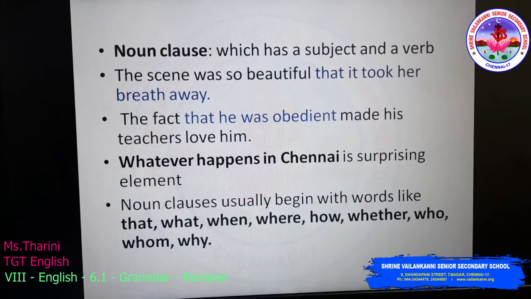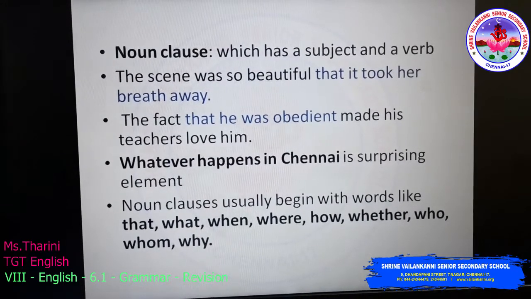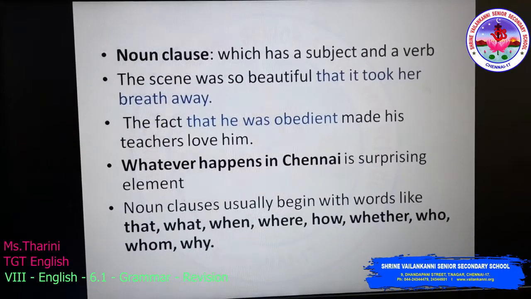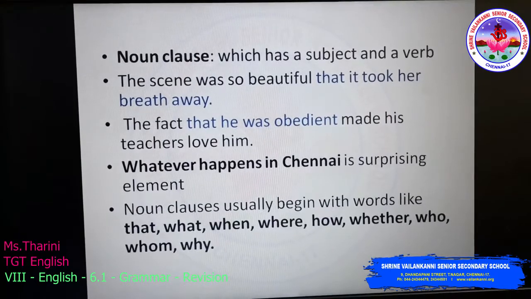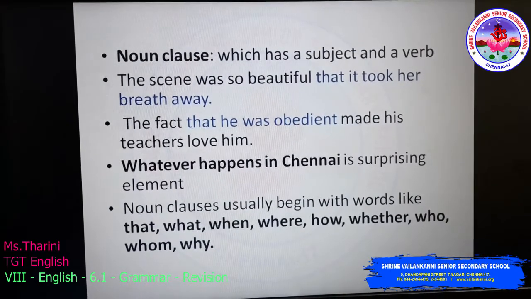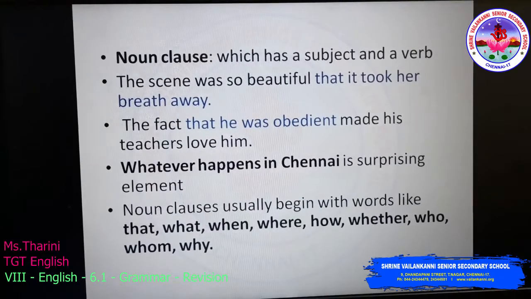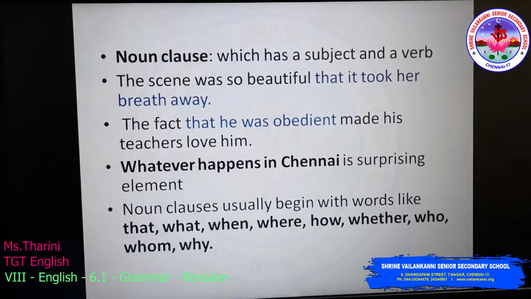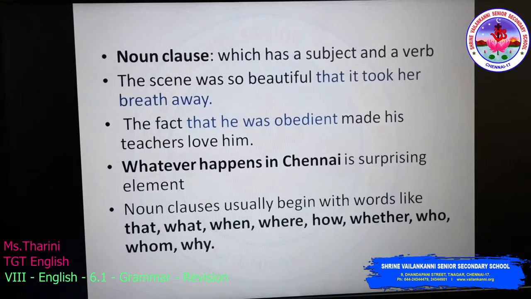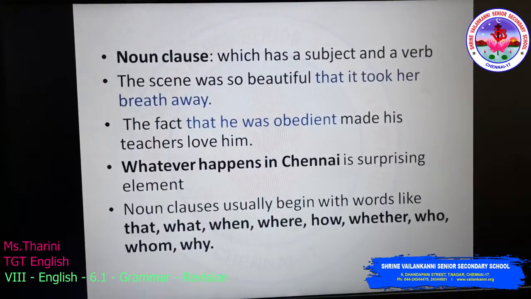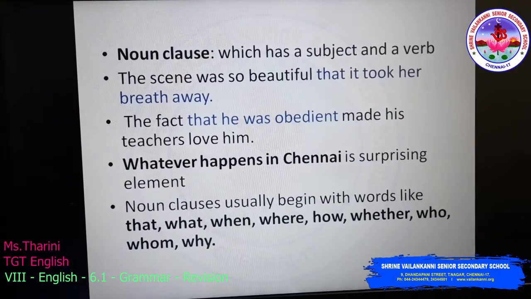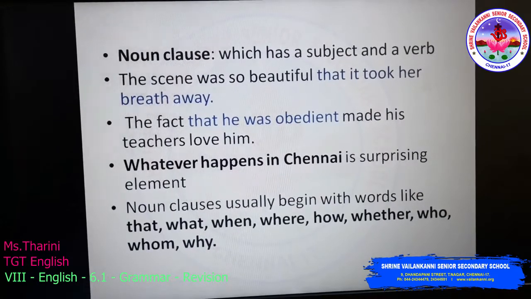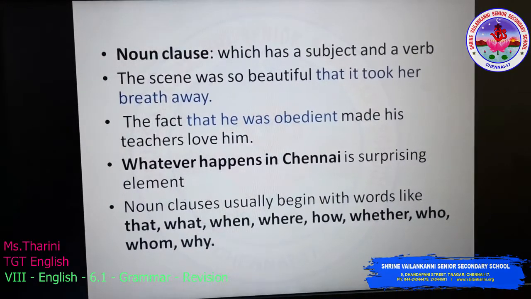You can see here, children, in the example: the scene was so beautiful. Now underline the noun clause. What is the noun clause here? That it took her breath away is the noun clause. Next, the fact that he was obedient made his teacher love him. That he was obedient is the noun clause. Whatever happens in Chennai is a surprising element. Whatever happens in Chennai is the noun clause.